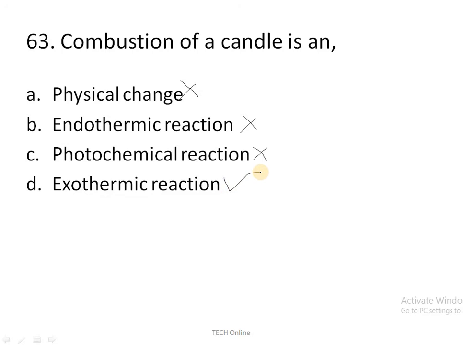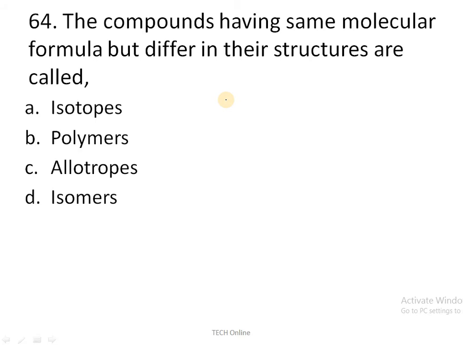So moving to the next question, the compounds having the same molecular formula but differing in their structure are called what? Four options are given. Isotopes. We studied isotope is nothing but what? It is the same atomic number, different mass number. So in that sense, it is the wrong answer here. Polymers also wrong answer because it contains repeated structure.